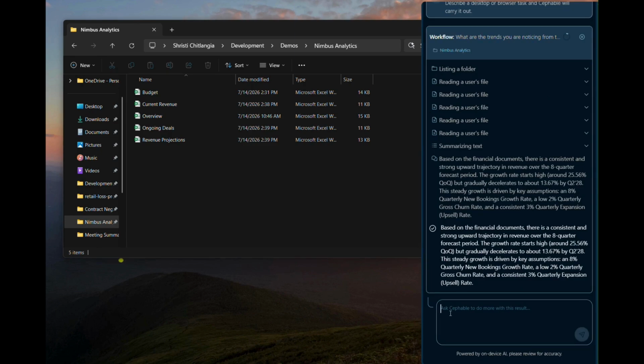In the first iteration, we have gotten that Nimbus Analytics has a strong potential, however has a decelerating growth rate. This is kind of surprising and may need some more follow-ups. Let's go ahead and continue asking deeper questions on the current revenue and budget.